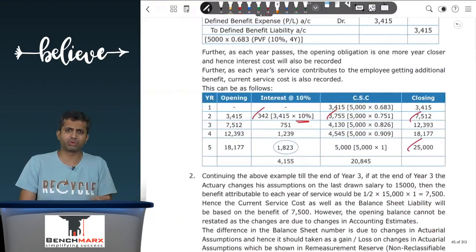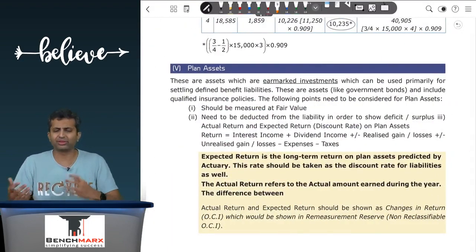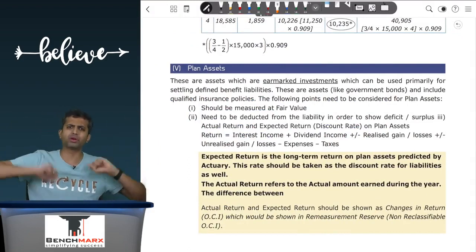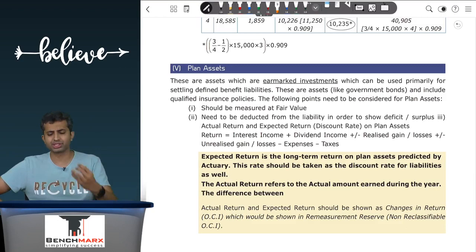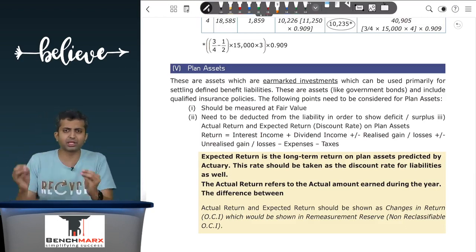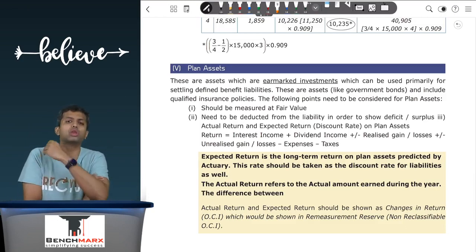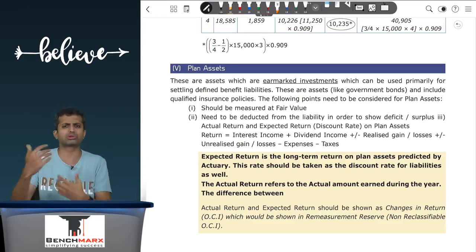The second part is plan assets. Now, what do you mean by plan assets? Plan assets refers to assets like in your CA foundation or inter CA, you must have seen provident fund and then provident fund investments. Now, these are like plan assets. These are assets which are earmarked, specifically ring fenced to pay off these liabilities. They cannot be used for any other purpose. You can use trust structures, etc.